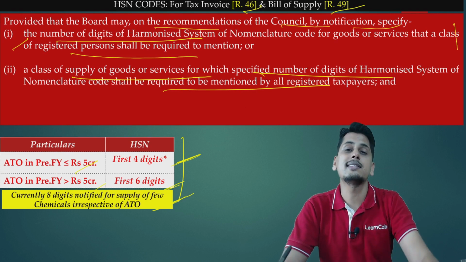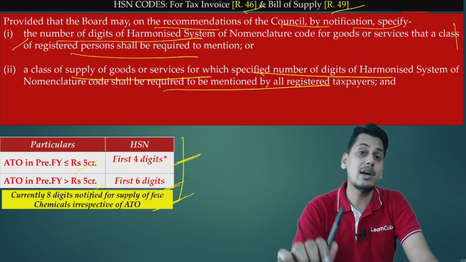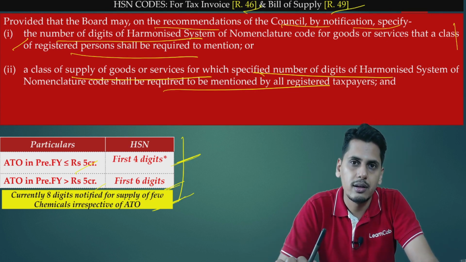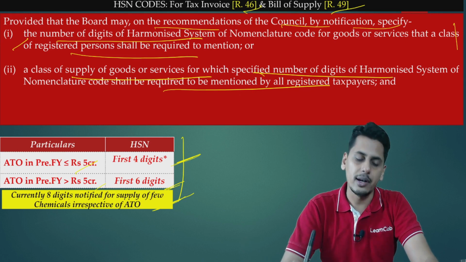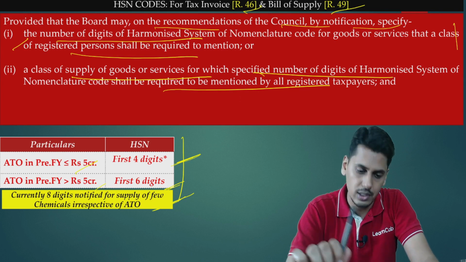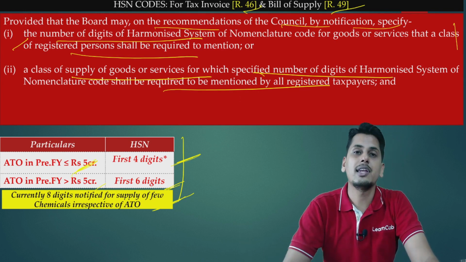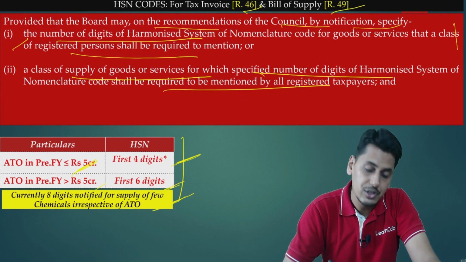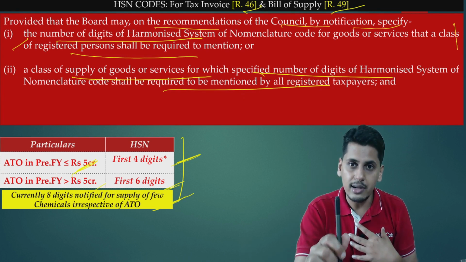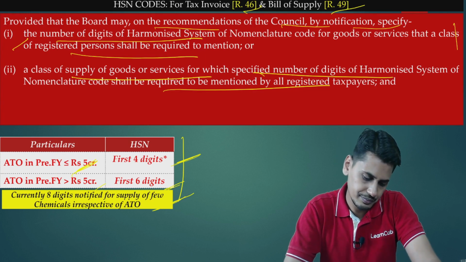Along with these chemicals, let's suppose I am supplying certain other products. Let's say I am supplying this pen. Now friends, on the invoice which would be issued for the supply of this pen, what would be the HSN requirement? Now I need to check: since I am not supplying notified goods or notified services for the purpose of HSN, I come under the general category. My ATO in the preceding financial year is up to 5 crore. I would be mentioning the first 4 digits. So friends, as a registered person supplying this pen, the first 4 digits; supplying notified chemicals, the 8 digits.